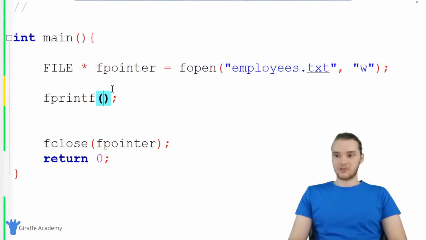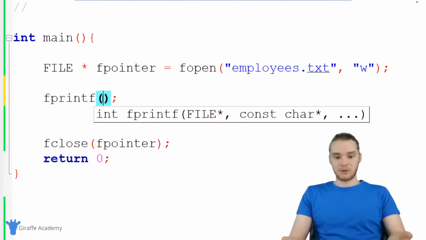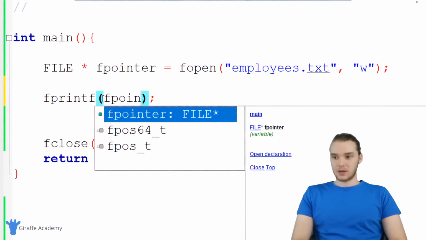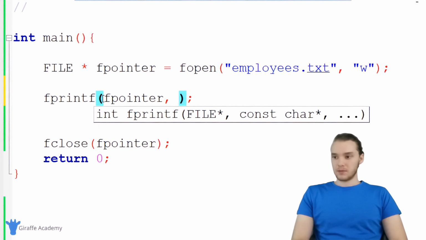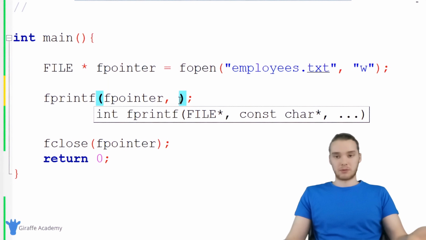The first one is going to be this file pointer. In other words, I need to tell this function what it should be writing to. So I'm just going to say fpointer. And then over here, we can just give this some information. After we put in this file pointer, I can just use this like I normally would the printf function.